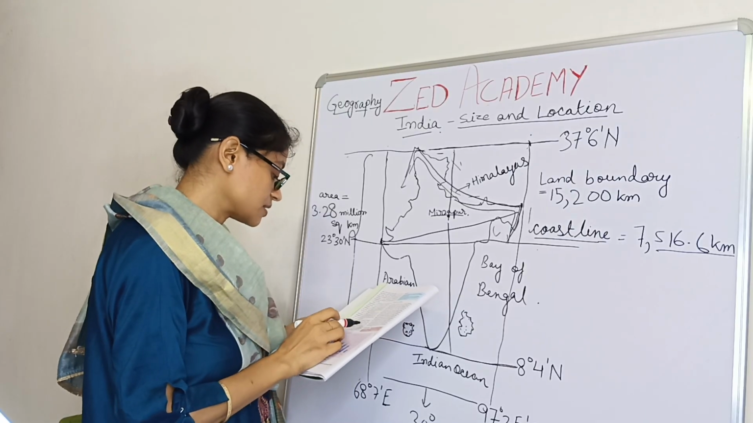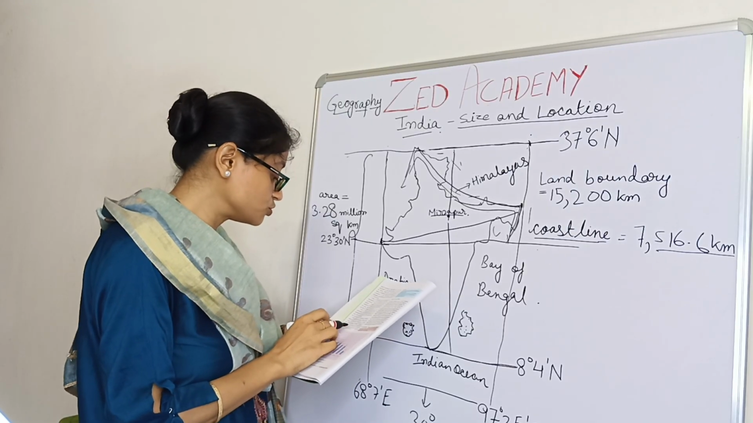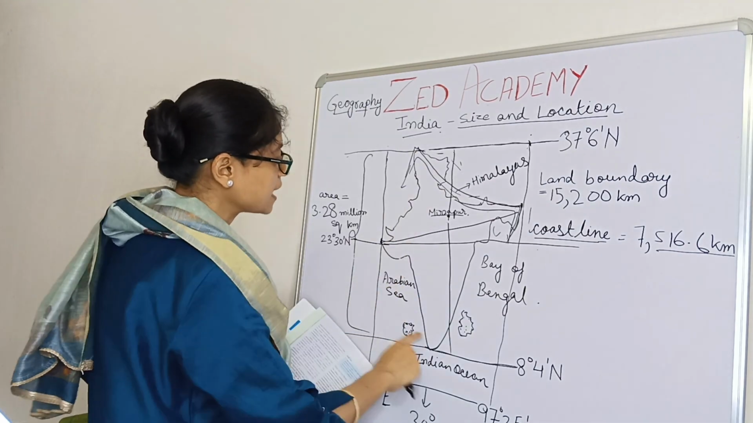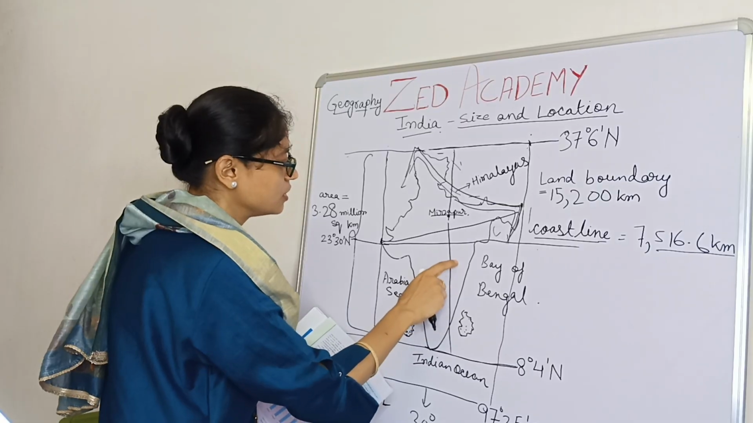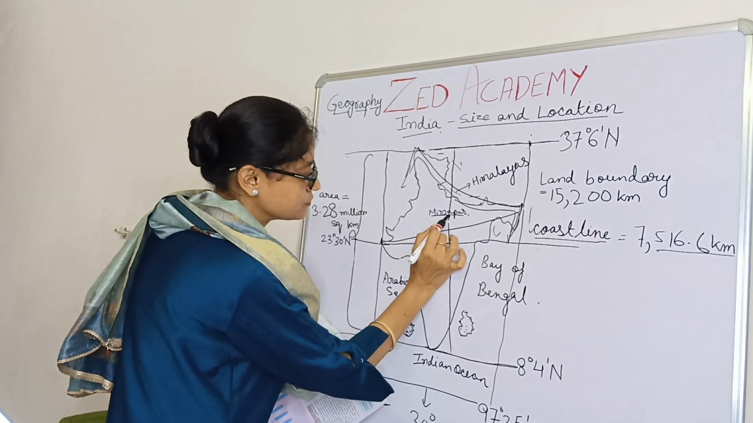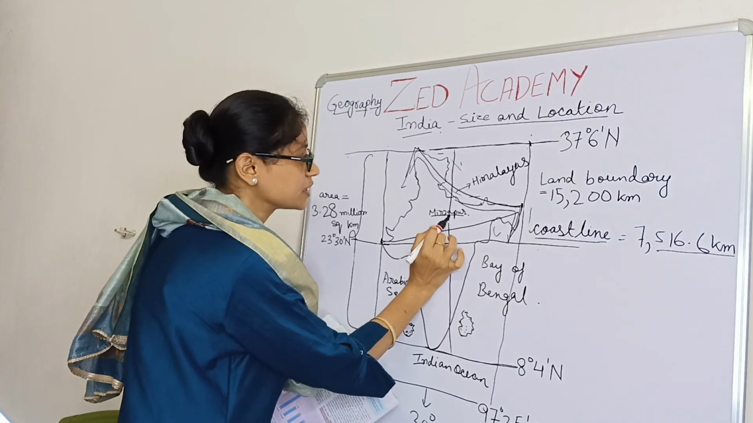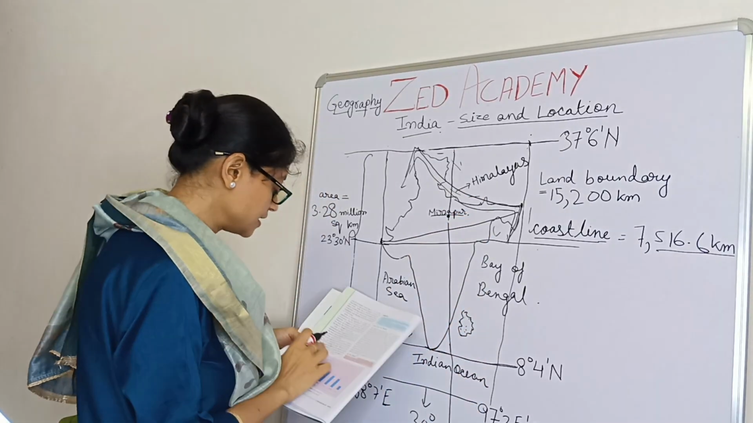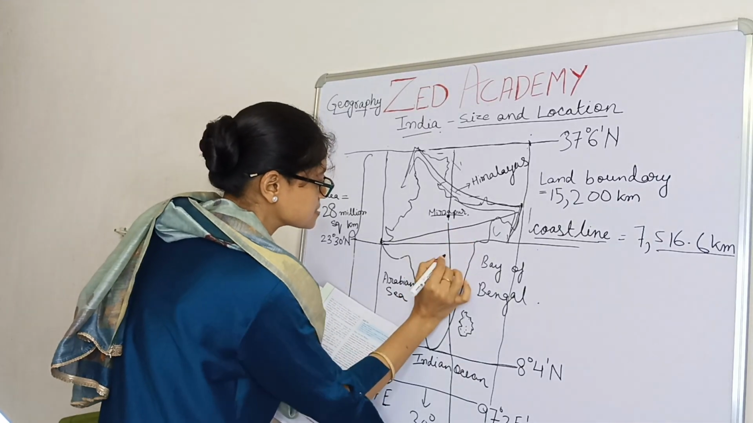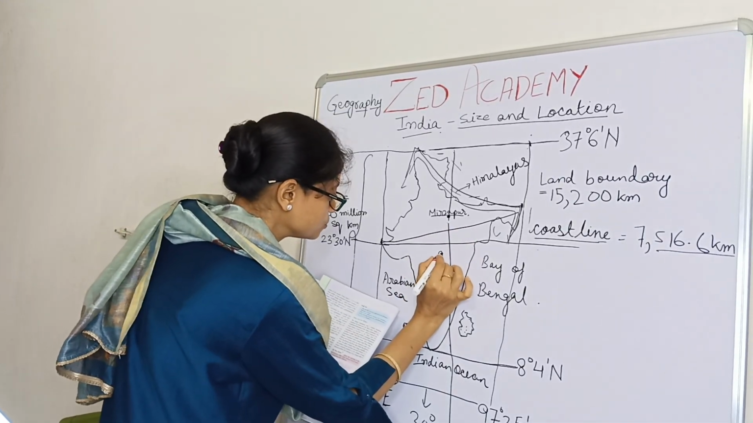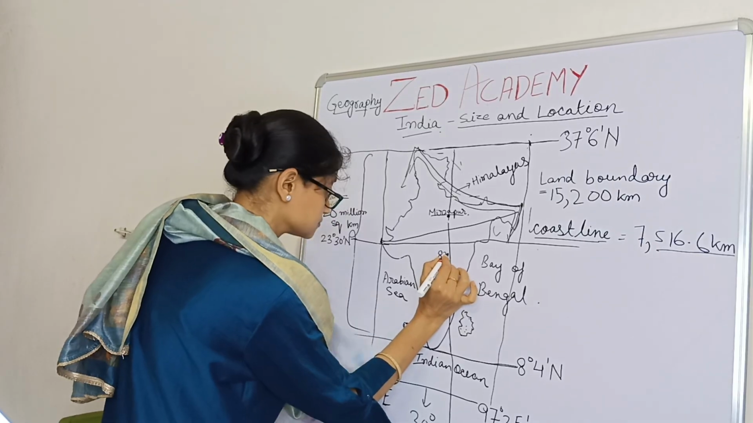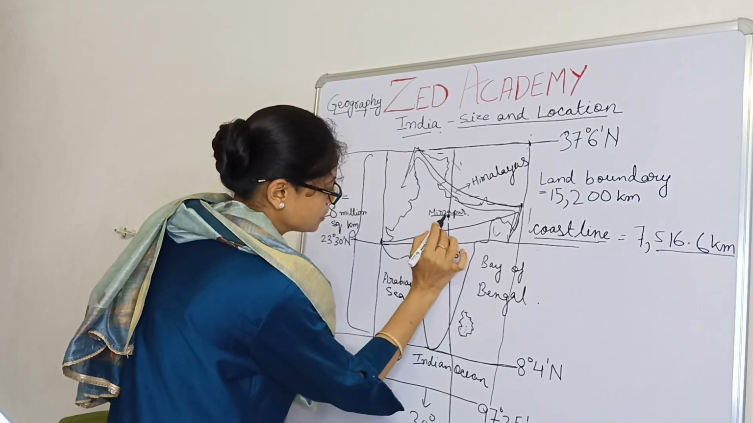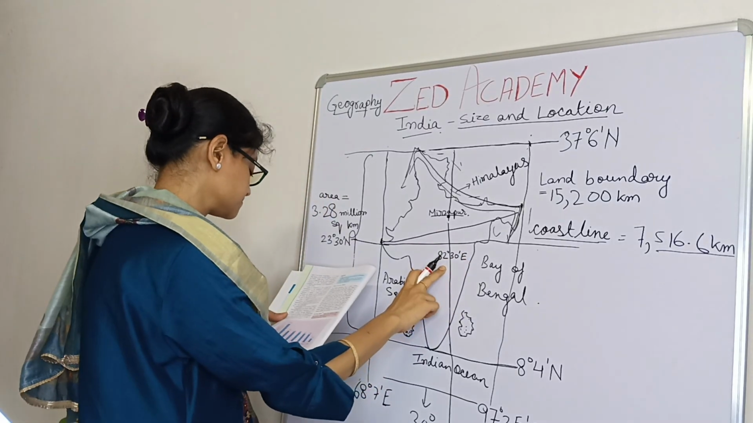The standard meridian passing through Mirzapur in Uttar Pradesh is taken as the standard time for the whole country. So the time for the whole country is the time which is observed in Mirzapur. So, what is the Indian Standard Time? You have to learn this: 82° 30' east. Understood?